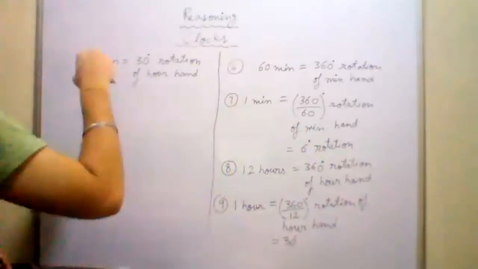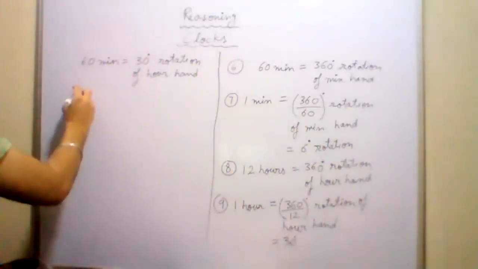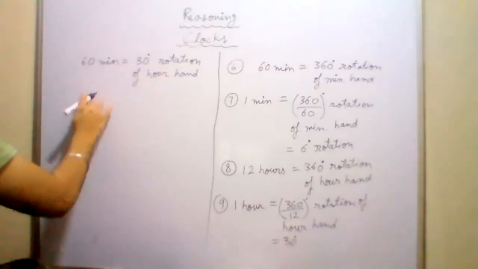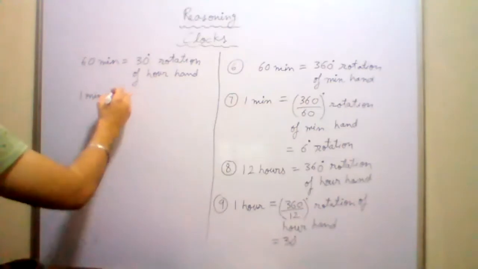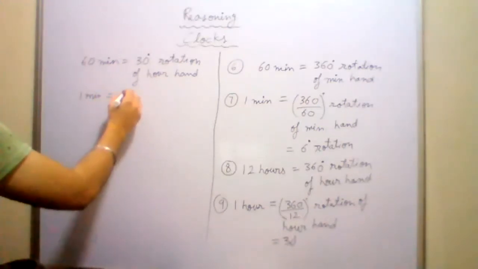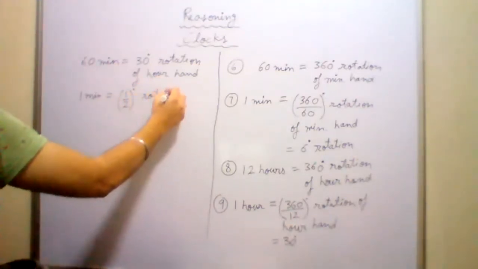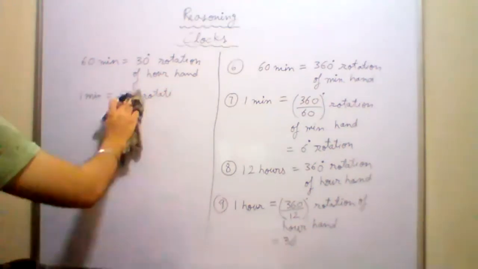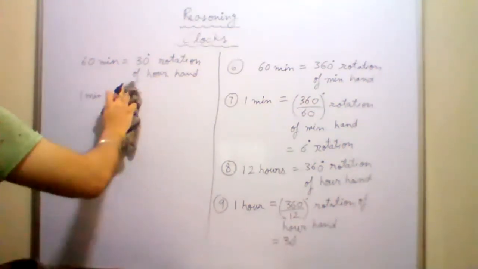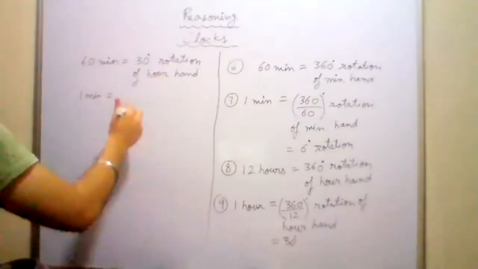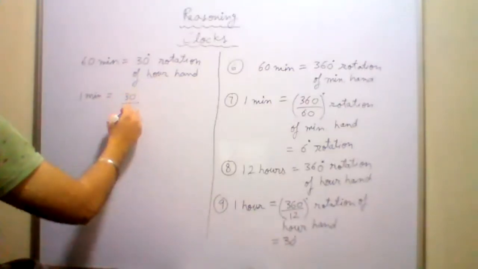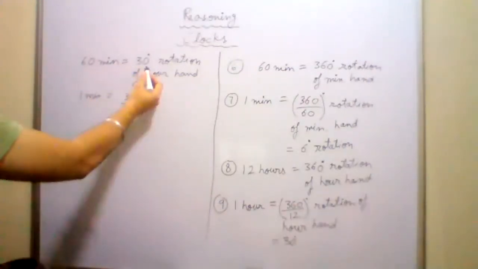But how much will be the rotation of the hour hand in 1 minute? One upon 2 degree rotation. How did we get 1/2? We got it by the unitary method. 30/60, you did this. 60 minutes and 30 degrees.